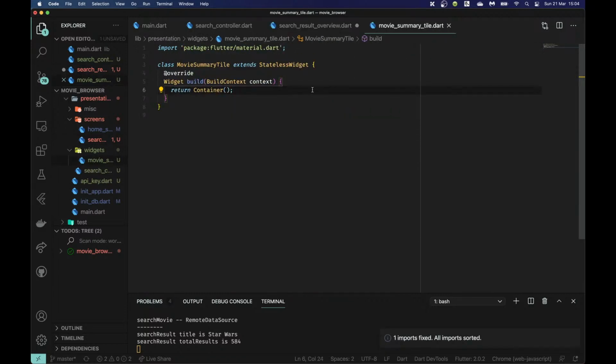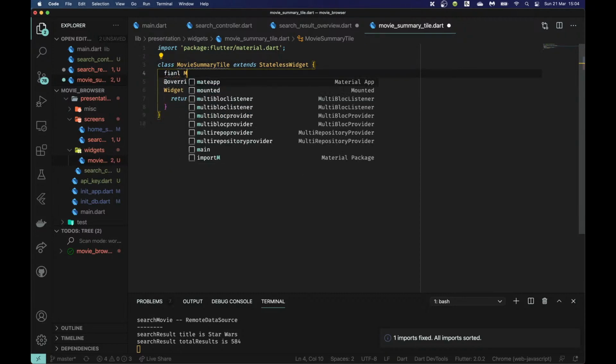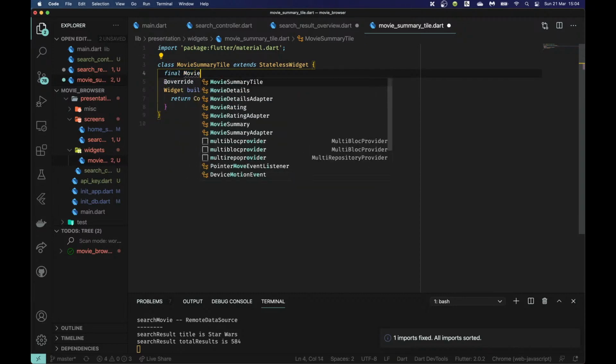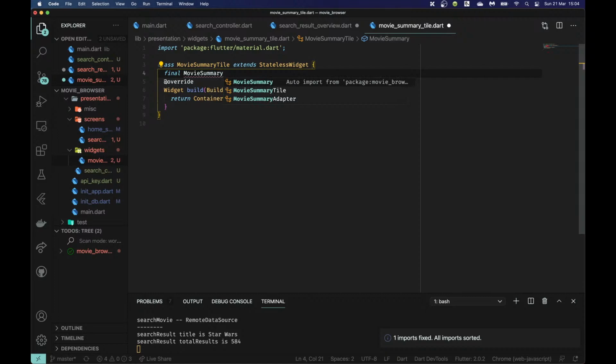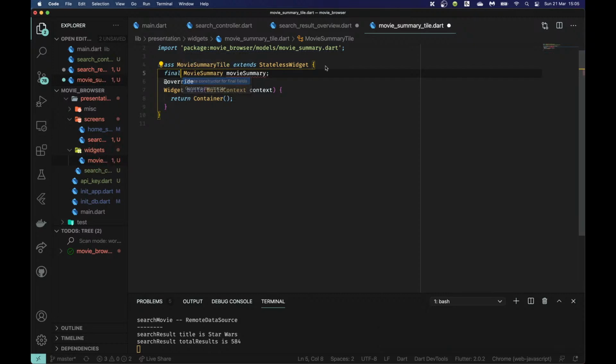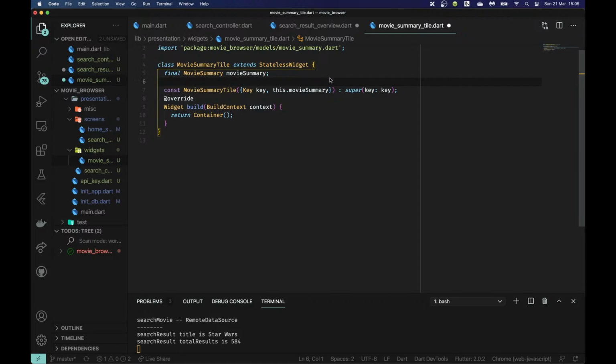And this is going to take a final MovieSummary, and this one I'm going to pass in the constructor.